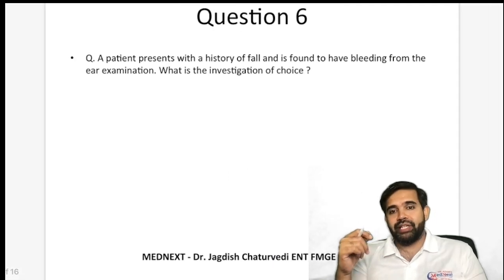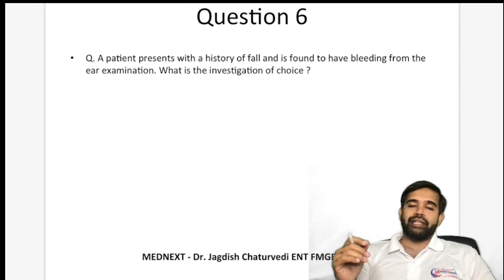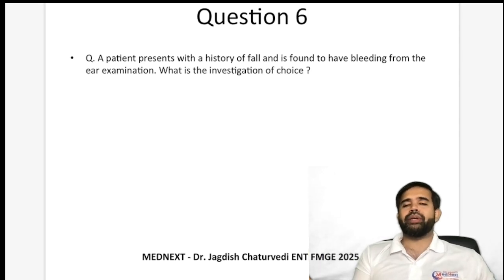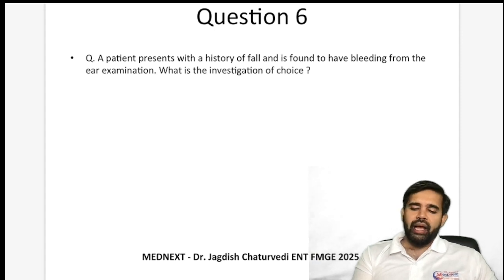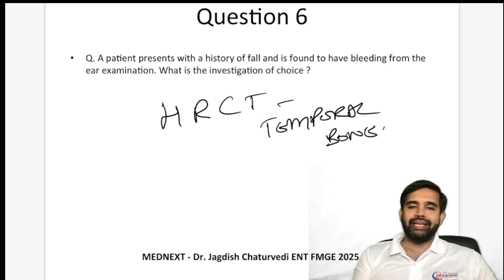Now, a patient presents with a history of fall and there is bleeding from the ear. What is the investigation of choice? Such a basic question. So many times it has been asked. High resolution CT scan of the temporal bone. HRCT, temporal bone, plain. Not contrast.